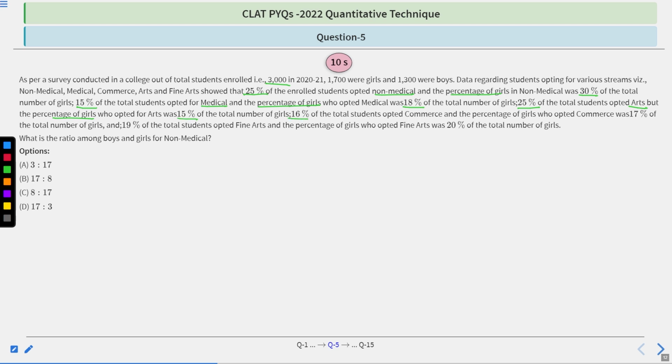16% of total students opted commerce. In that, percentage of girls opted commerce, 17%. 19% of total students opted fine arts. In that, percentage of girls, 20% of the total number of girls. Okay, now what is the ratio among boys and girls for non-medical? Options: 3 ratio 17, 8 ratio 17, 17 ratio 3. You will have 10 seconds to try this question, and then after 10 seconds we will move towards its correct option and its explanation. So your time starts now.